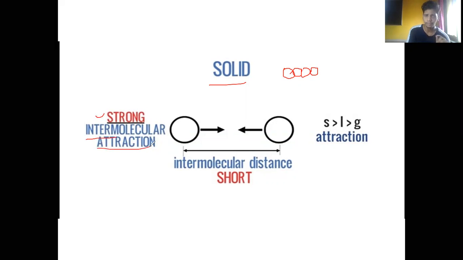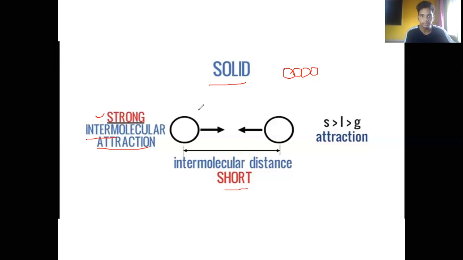Before I explain further, let's talk about what that intermolecular force is. When you talk about intermolecular force, it means the force of attraction between any two molecules. In the case of a solid, as they are closely packed, the intermolecular force of attraction is very strong, and that leads to a short intermolecular distance between these two molecules.